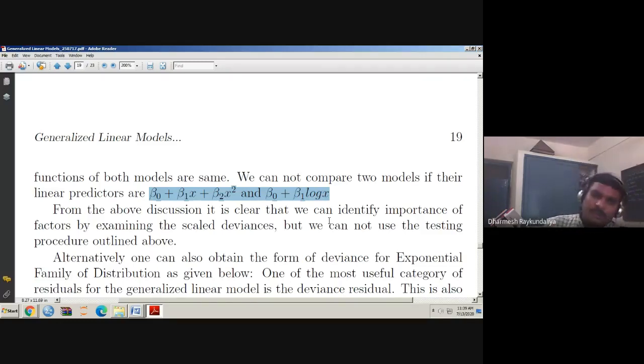From the above discussion, it is clear that we can identify the important factors by examining the scaled deviances, but we cannot use the testing procedure outlined above. If it is a nested comparison, then you can go for the testing procedure. Otherwise, you cannot apply the testing procedure. Of course, if the value of deviance is reducing by a larger amount, you can say that the added variable is important.